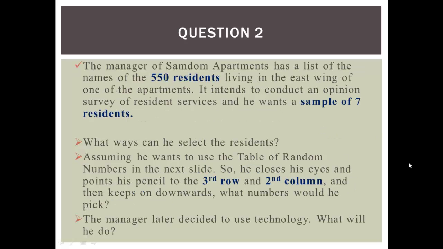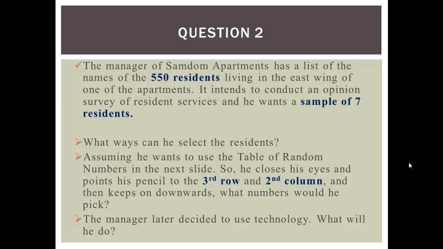Okay, question 2. The manager of Samdom Apartments has a list of the names of the 550 residents living in the east wing of one of the apartments. He intends to conduct an opinion survey of resident services, and he wants a sample of 7 residents. So he wants 7 out of 550. What ways can he select the residents? He can use the list and pick method. I don't know, I coined it up. He can use a table of random numbers, or he can use technology.